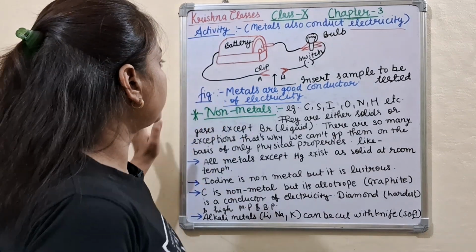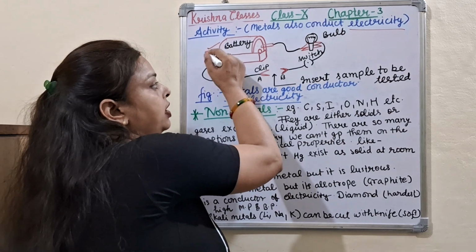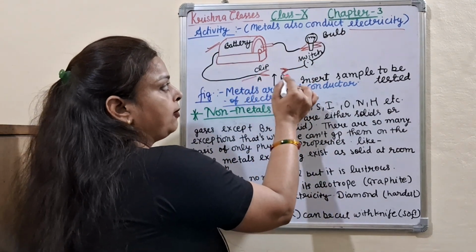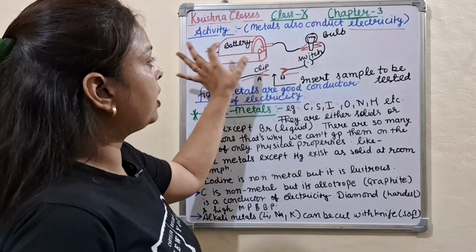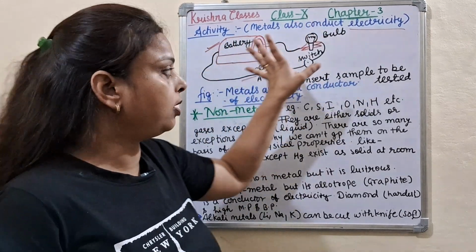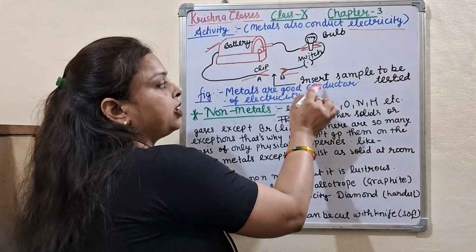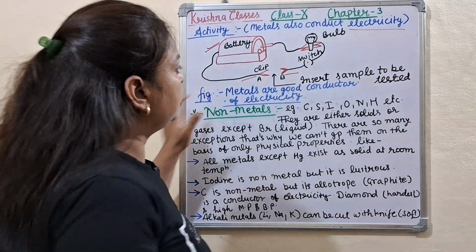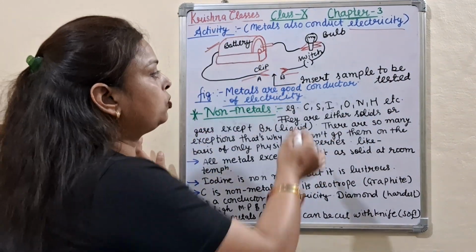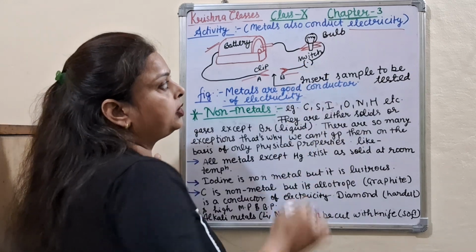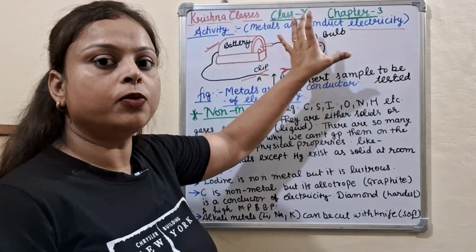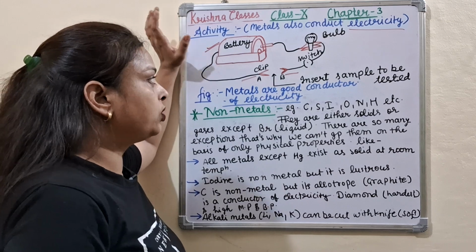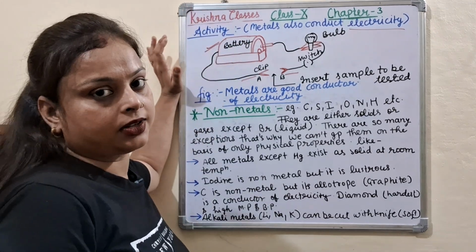So let's start. Here we take a battery and connect it with a wire, and here are two clips available, and we connect the battery with a bulb. When we insert a sample of metal in this and switch on the battery, then what happens? The bulb glows. That shows that metals conduct electricity.